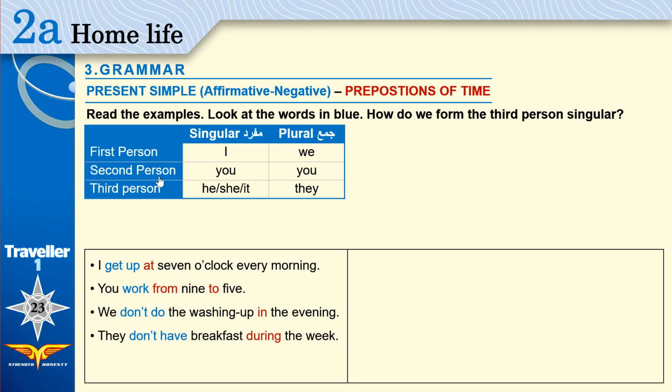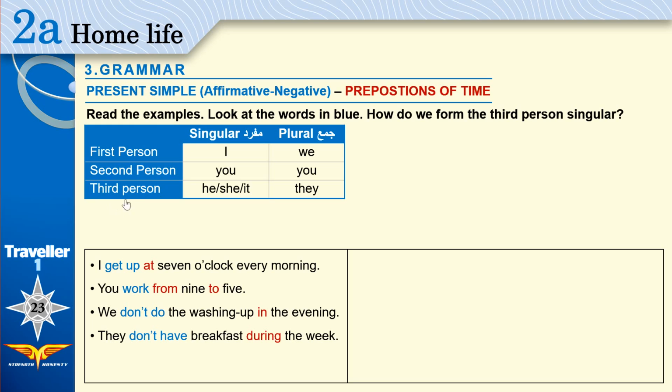The second person is the one that you are talking to. I am talking to you. You are listening. I talk to you. You are the second person. If you are only one, I use you. If I'm talking to 2 people, 3 people, 4 people, I also use you.